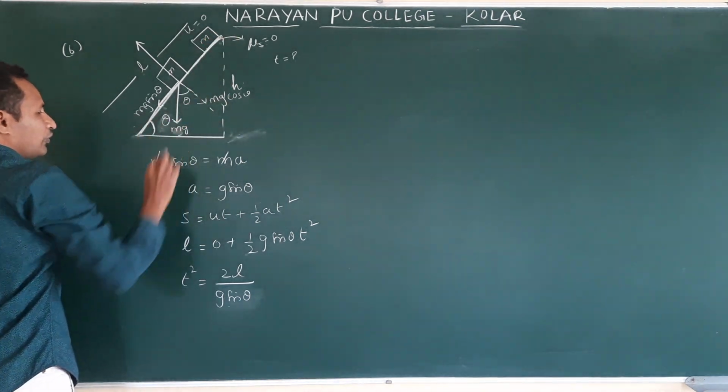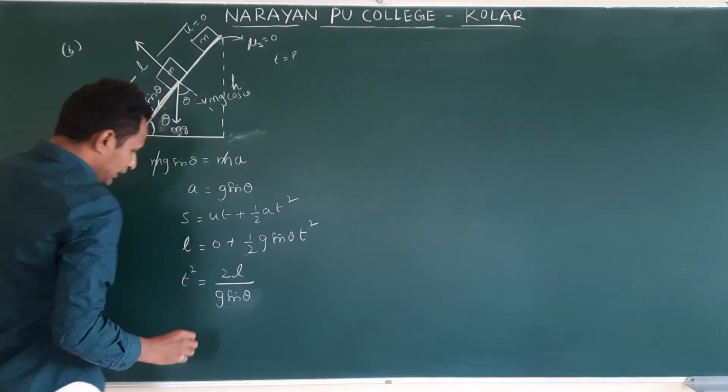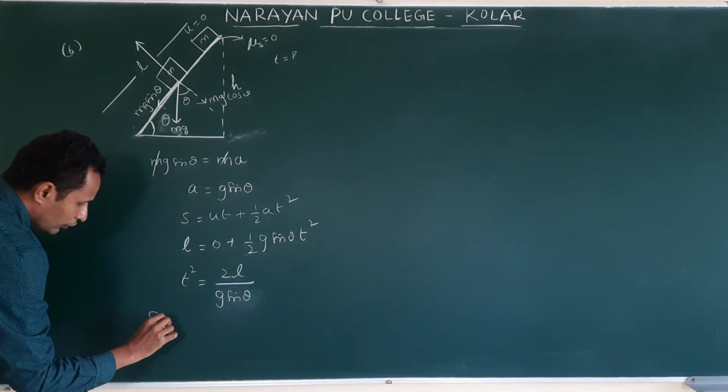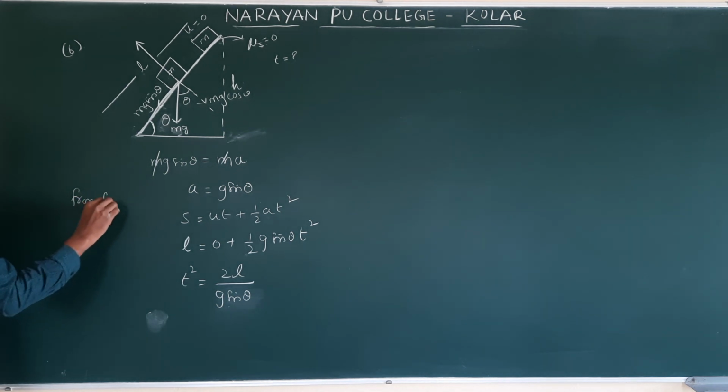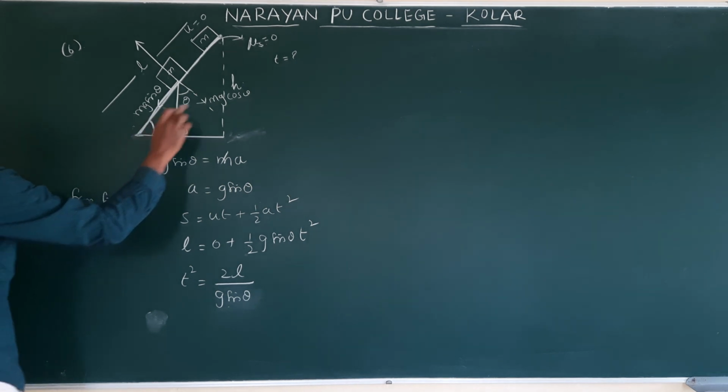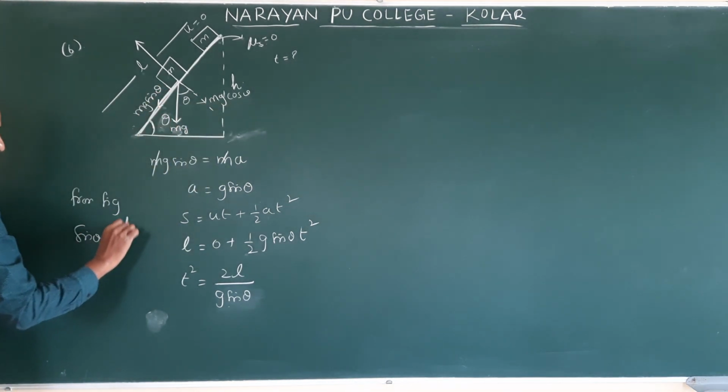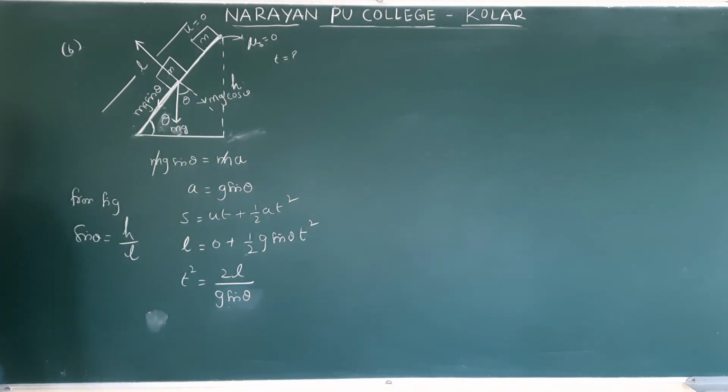What is the sin theta formula? From the figure, sin theta is equal to opposite side by hypotenuse. This is h by l.